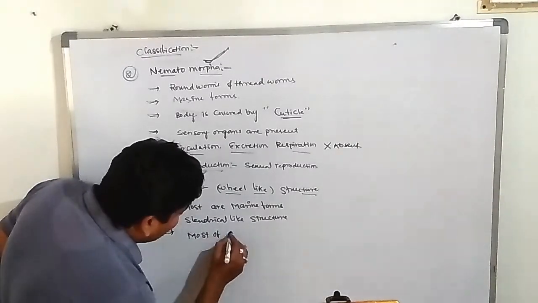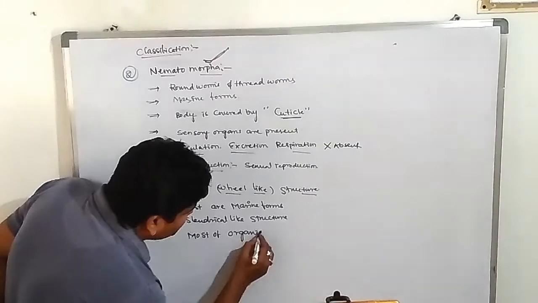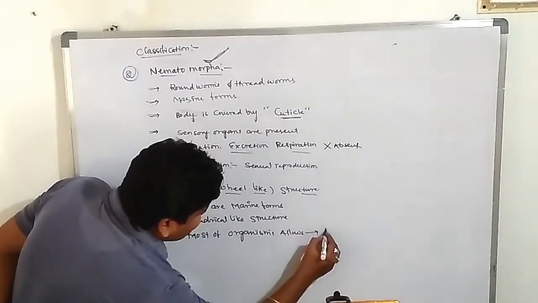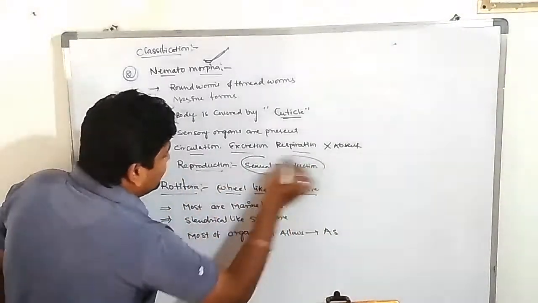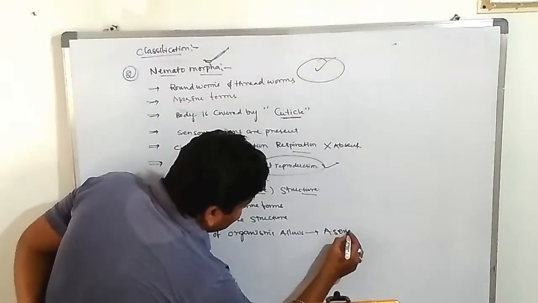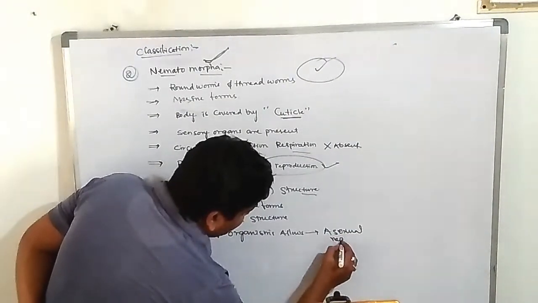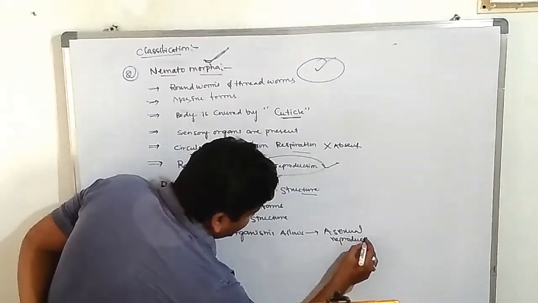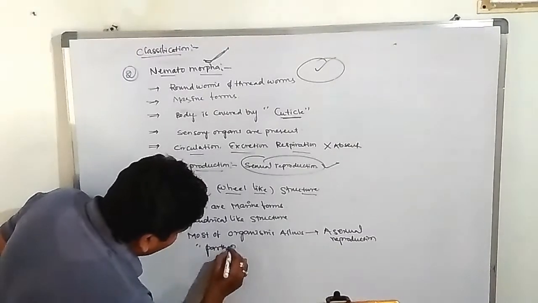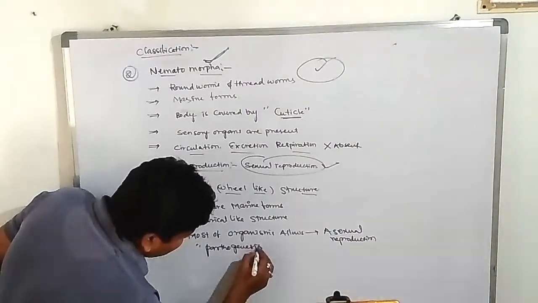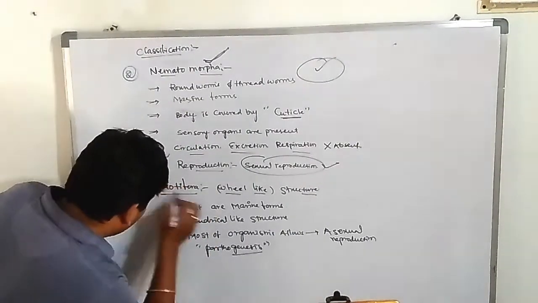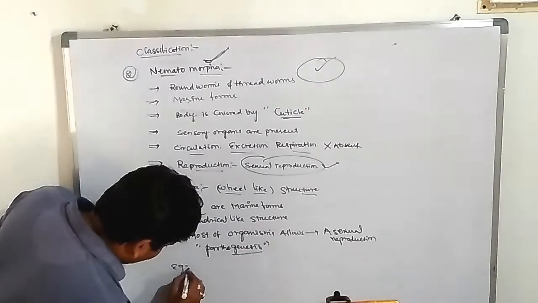Most of the organisms allow asexual reproduction, compared with the remaining, which are sexual. This asexual reproduction is called parthenogenesis. The example is also Rotifera.